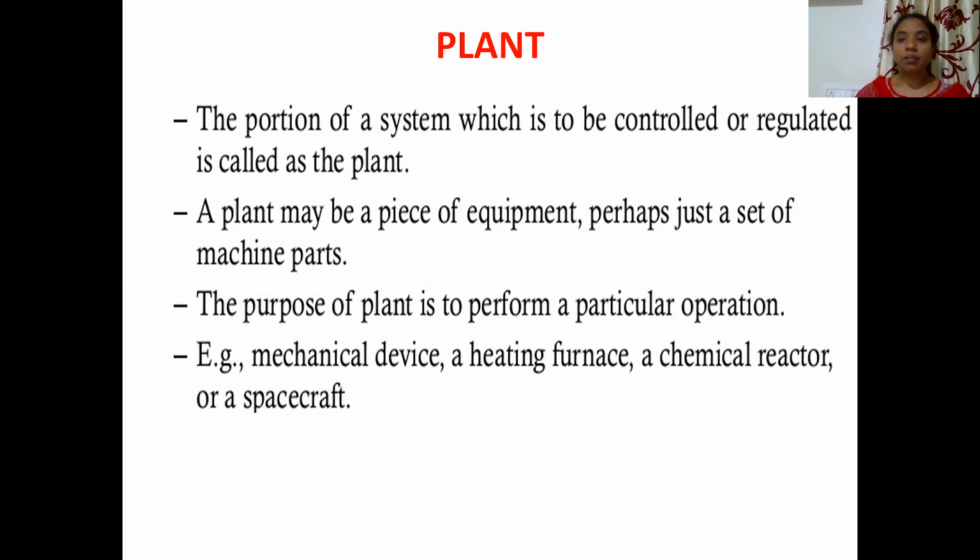What do you mean by a plant? A plant is an equipment, or it is also a set of machine parts. The purpose of a plant is to perform a particular operation. For example, a mechanical device, a heating furnace, a chemical reactor, or a spacecraft. All these are examples of plants.